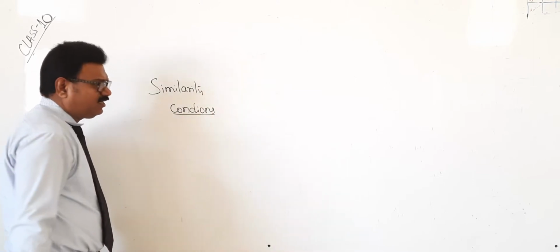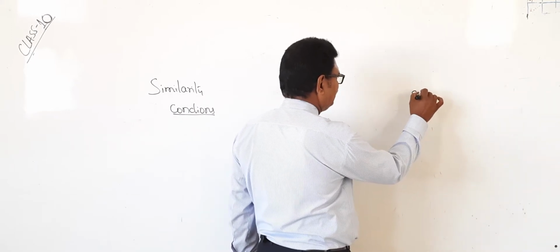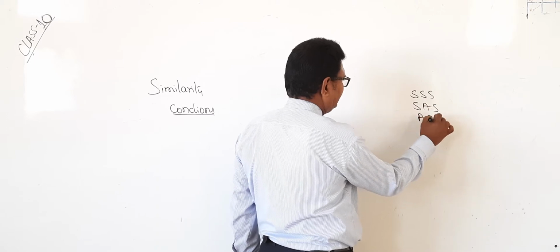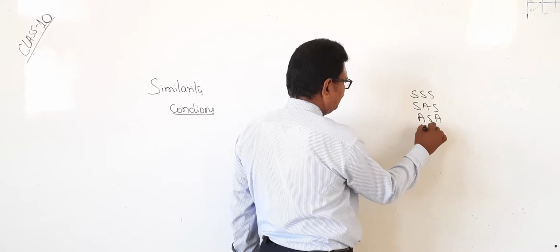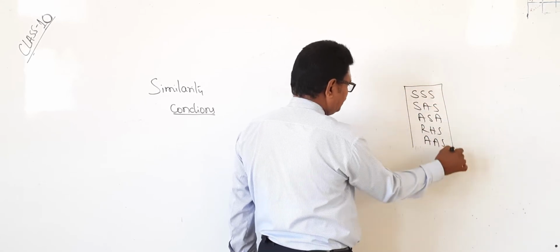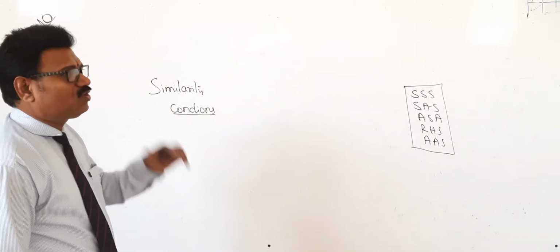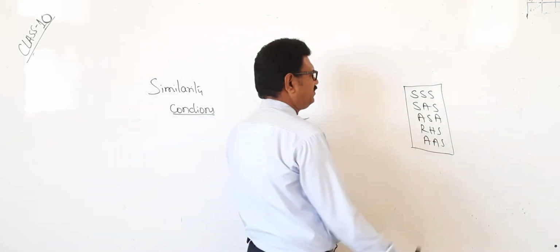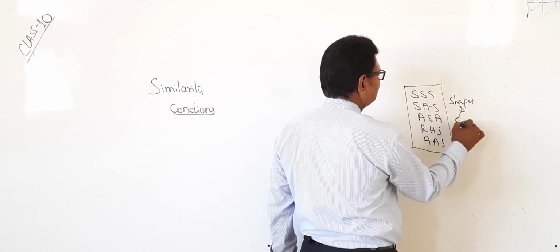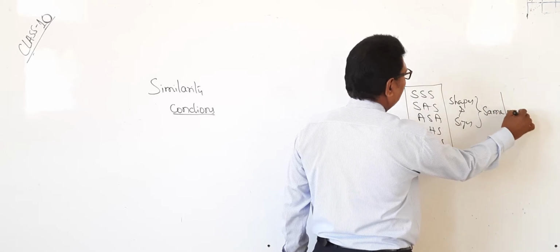Very important. In the previous chapter, we have seen some conditions like SSS, SAS, ASA, RHS in congruency of triangles.